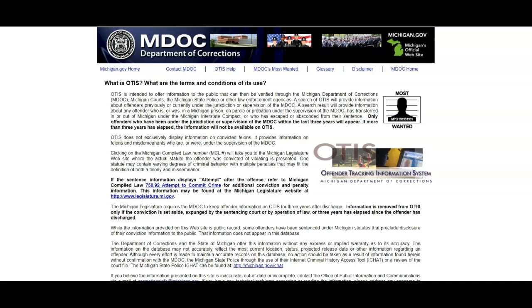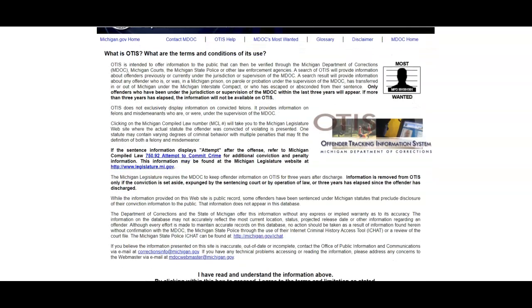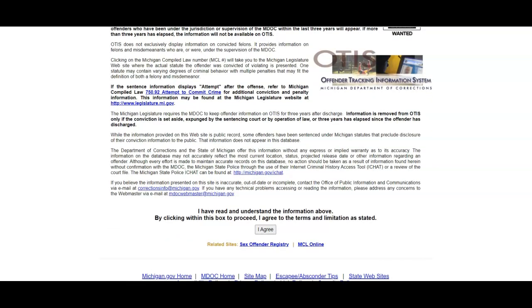So the only way that you're going to be able to get access to this page is using a VPN. If you're not familiar with a VPN or would like to know more about it, or maybe a service that might be available, check out our link in the description. So if you're outside the US, like I say, use a VPN. If you're in the US, you're just going to navigate, agree to the terms and conditions, and continue on.